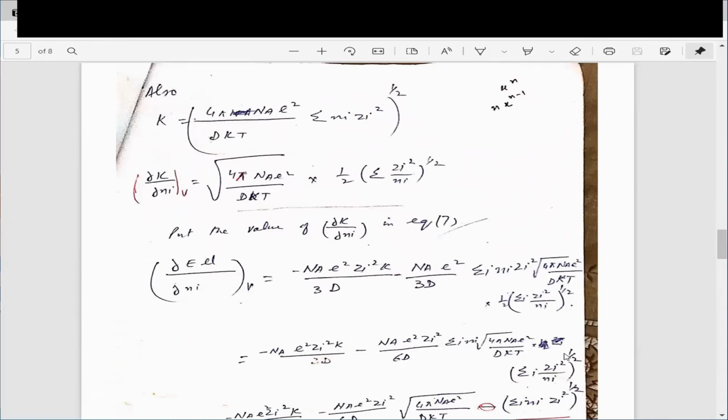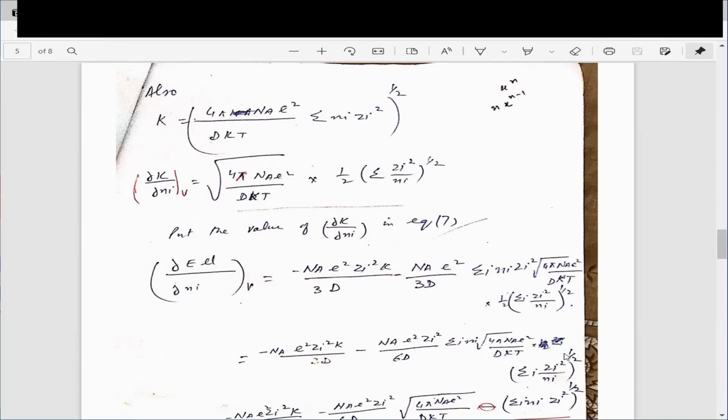Now from here we will calculate the value of kappa, that is the thickness of the atmosphere. Kappa is equal to the square root of 4 pi N_a e square over DkT summation n_i Z_i square. Applying the power formula, ∂kappa over ∂n_i is the square root of 4 pi N_a e square, these all being constants, multiplied by 1 by 2 summation Z_i square over n_i to the power 1 by 2.